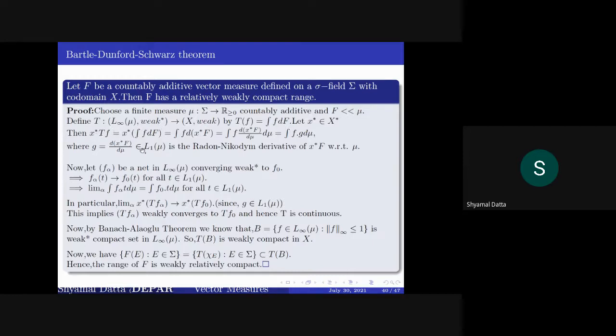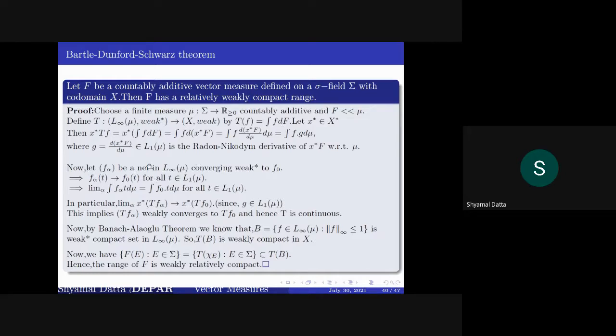is equal to x star of the integral of f dF, which is again equal to the integral of f d(x star F). And this is equal to the integral of f times the Radon-Nikodym derivative of x star F with respect to mu, because F is absolutely continuous with respect to mu, so x star F is also absolutely continuous with respect to mu. So this is again equal to the integral of fg d mu.